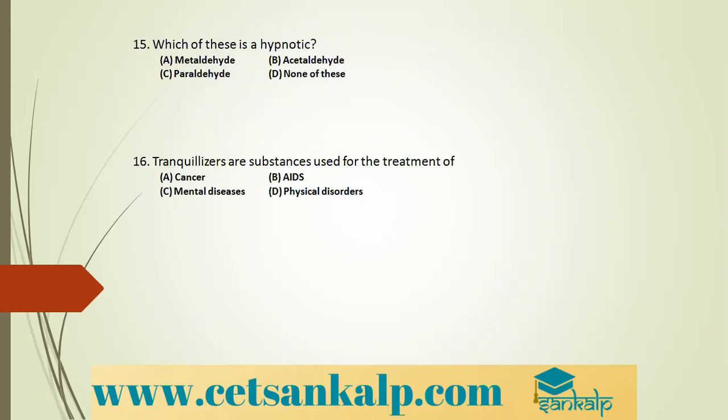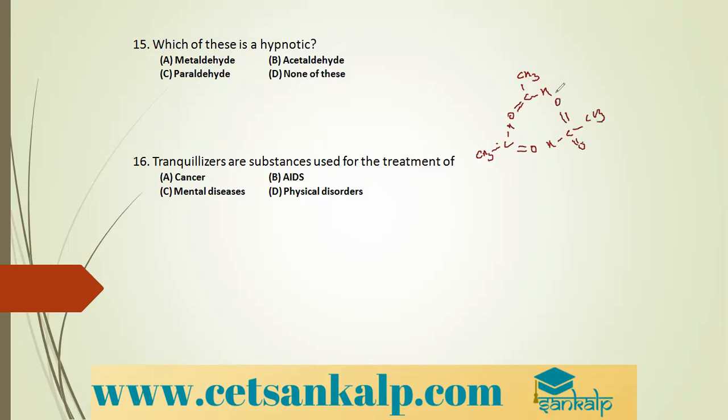Next question. Which of these is hypnotic? Metaldehyde, acetaldehyde, paraldehyde, none of these. Option C is the correct option. Paraldehyde is a trimer of acetaldehyde. The structure comes out something like CH3, C double bond O, and then H here, then again CH3, C, H double bond O, then we have H, C double bond O, CH3.